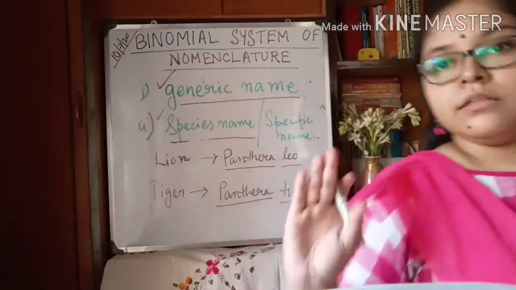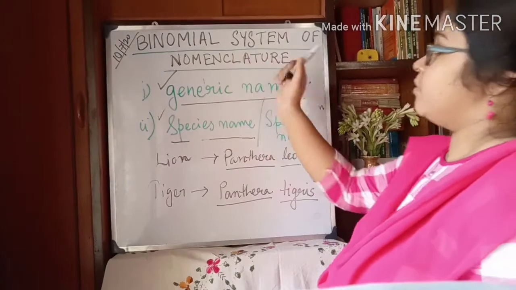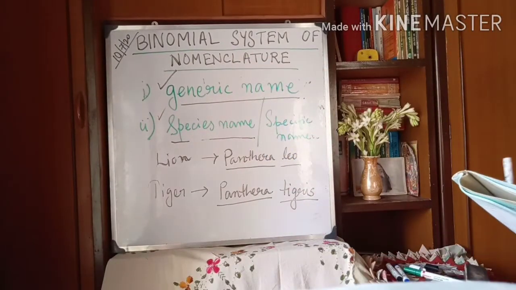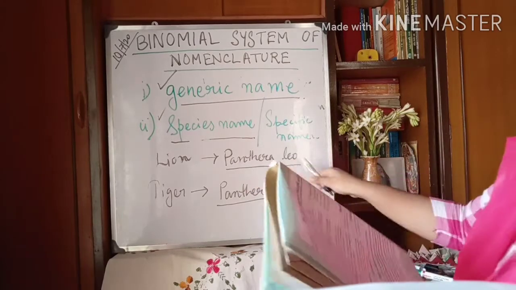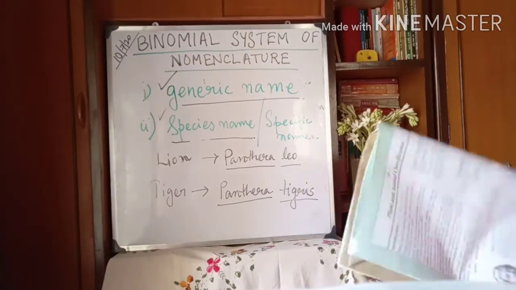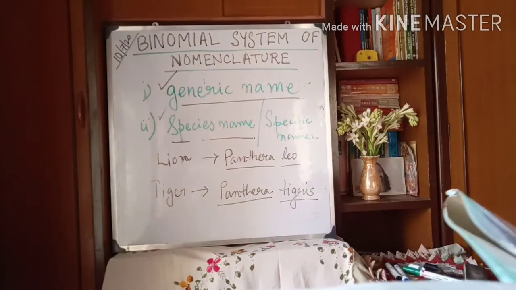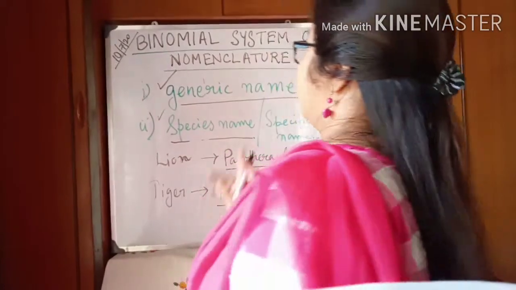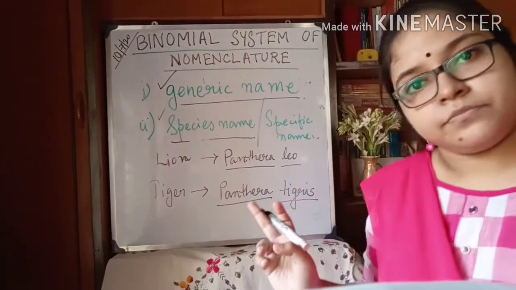Okay, this is the binomial system of nomenclature. It is the system of assigning two names to an organism.